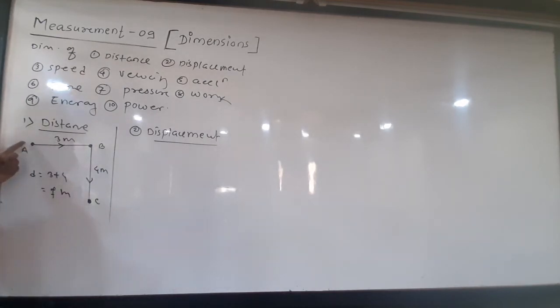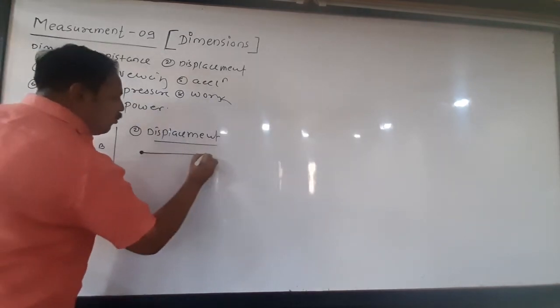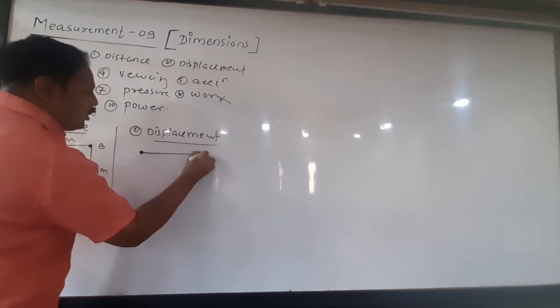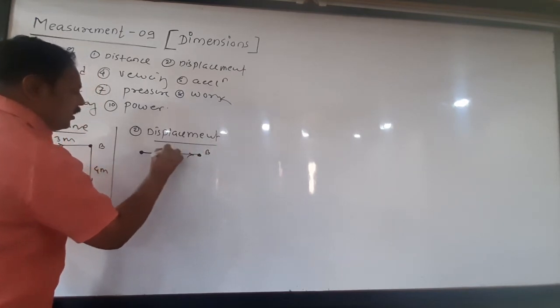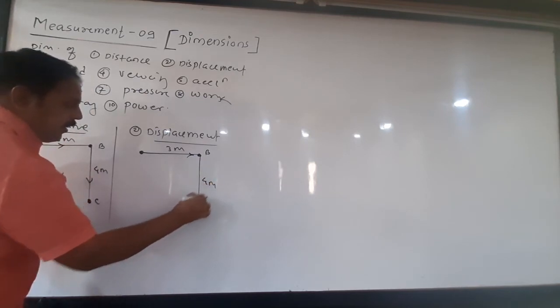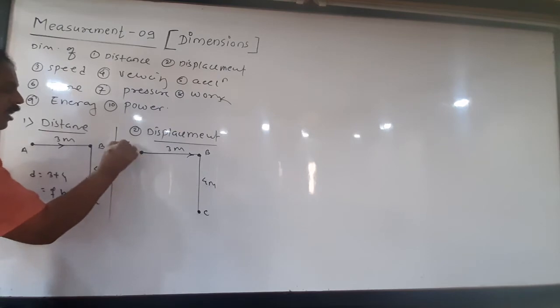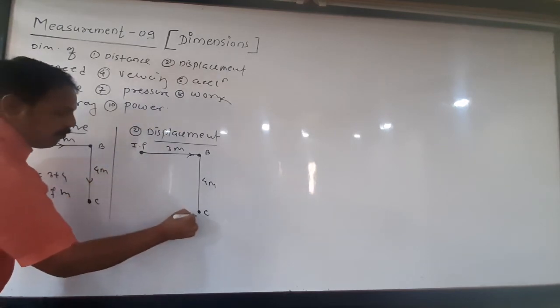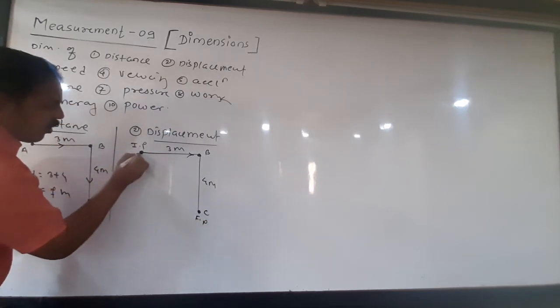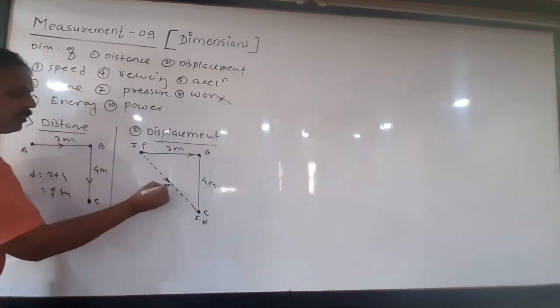But if I ask what is the displacement of the body? Displacement means the shortest distance between A and C. This is position A, this is position B, and this distance is 3 meter. Then it rotates through 90 degree and reaches point C through 4 meter. So this is the initial position and this is the final position. What is the shortest distance between them? Join this. So this is the displacement.